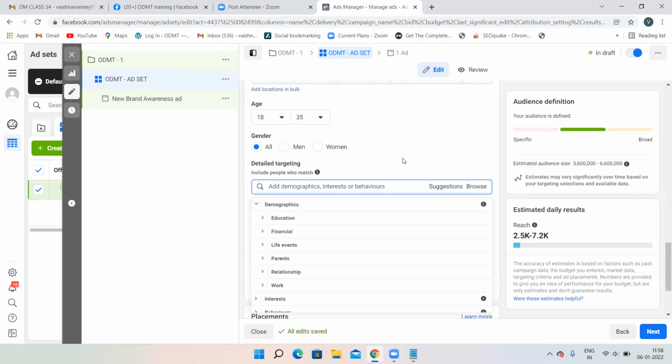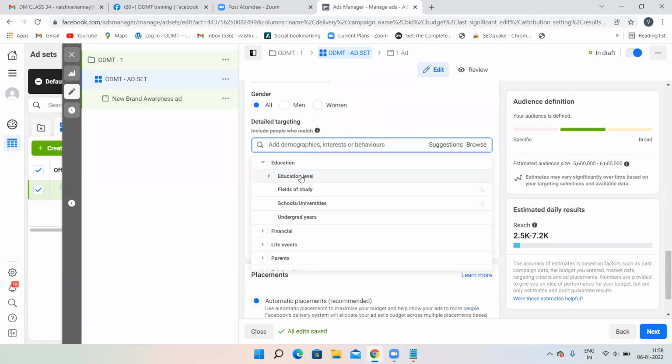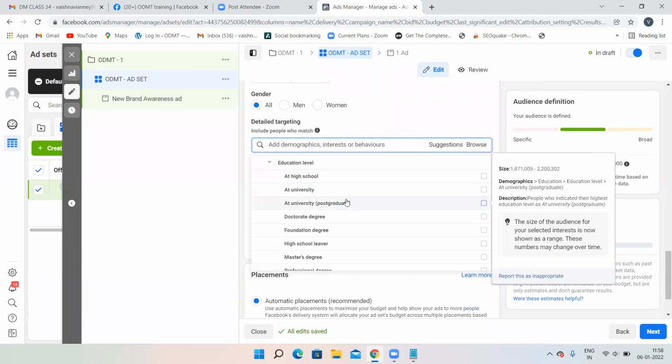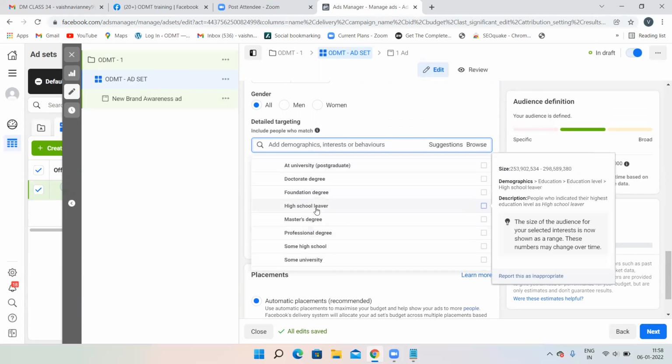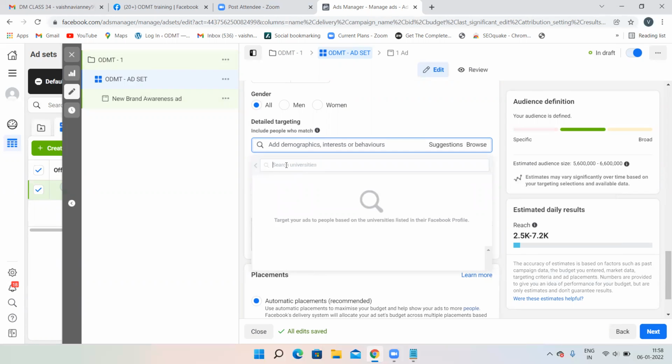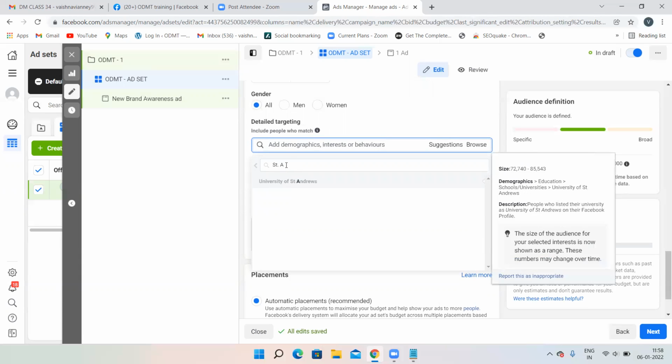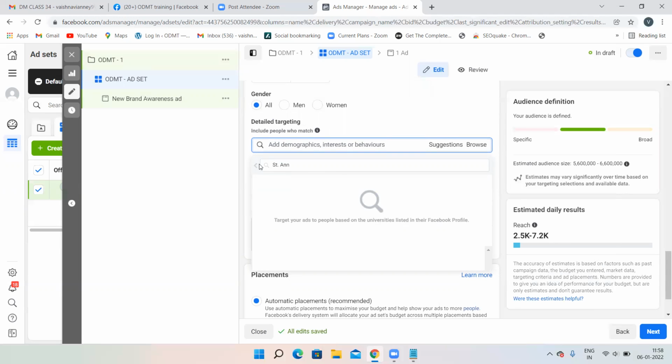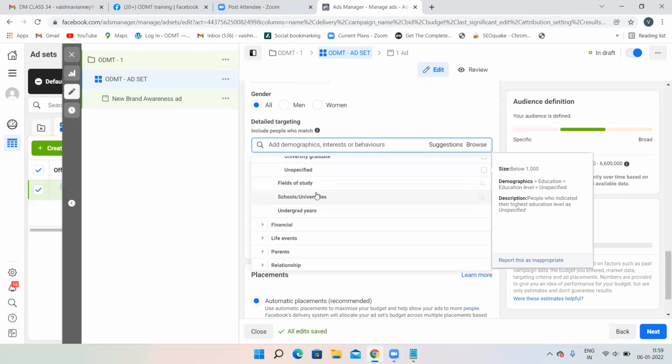Then demographics, you can click on education, then education level you can select. You want to target university people, or high school people, or professional degree people, school, universities, whatever you want to target, you can target over here. Suppose you want to target a particular college also, you can target over here. He is showing us some colleges also. You can target particular colleges.